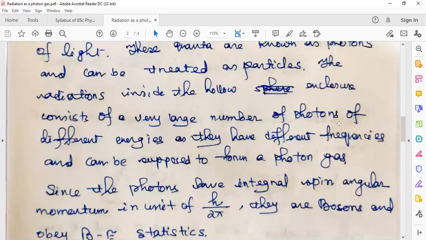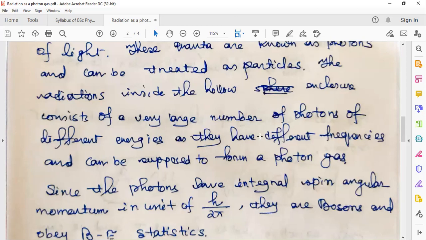Since there are a large number of photons inside the hollow enclosure, the collection of these photons is what we have just learned. These photons are nothing but the electromagnetic radiations, or in other words, these photons carry the energy of the electromagnetic radiations.